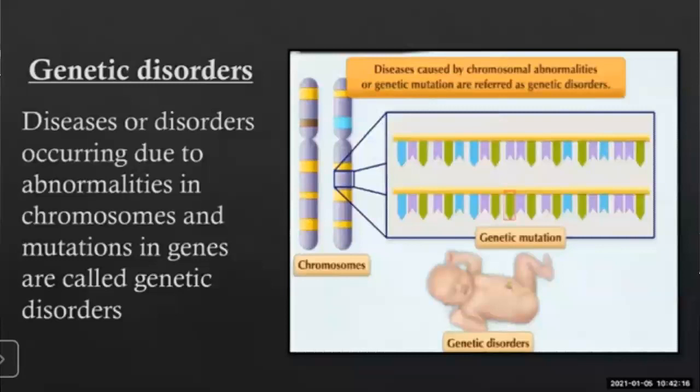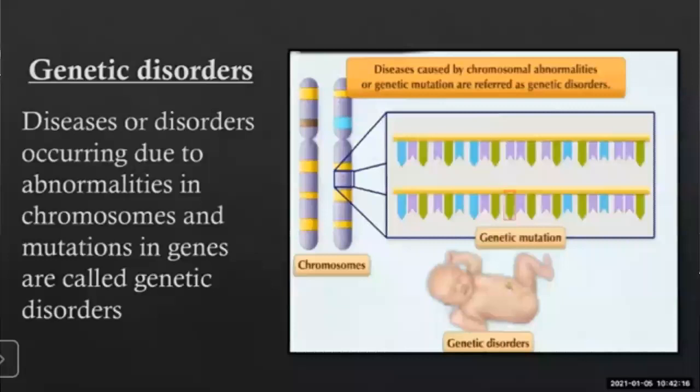Rolling tongue, presence of hair on the arms, black and curly hair, free earlobe. Dominant characters are the characters which we see mostly in people or human beings. What about the recessive? Recessive means uncommon, like non-rolling tongue, absence of hair on arms, brown and straight hair, attached earlobe. This type of characters are called recessive characters.